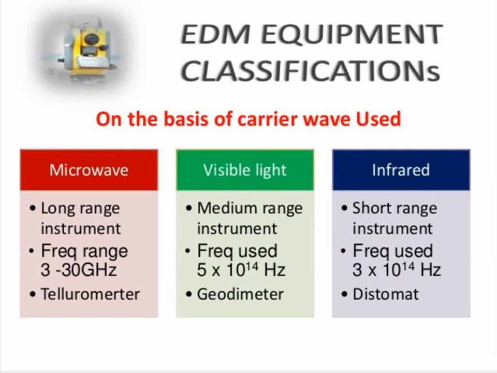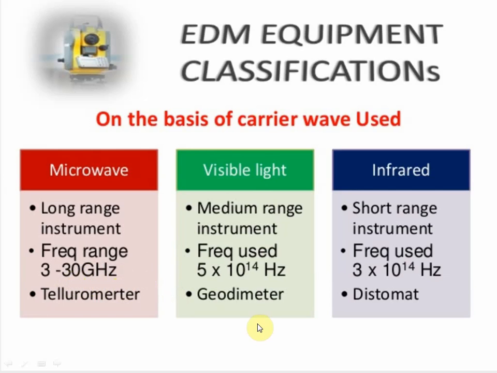Next is the classification on the basis of carrier wave used. In this also there are three types: microwave, visible light and infrared. Microwave is used in the tellurimeter, with frequency ranging from 3 to 30 gigahertz.